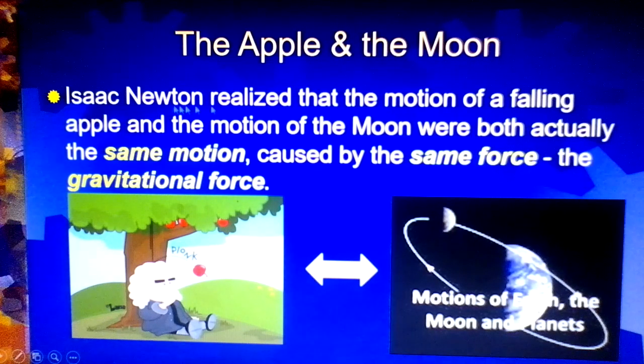Isaac Newton realized that the motion of a falling apple and the motion of the moon were both actually the same motion caused by the same force, the gravitational force. In these two situations, there is a force between two objects: the apple and the Earth, or the moon and the Earth.